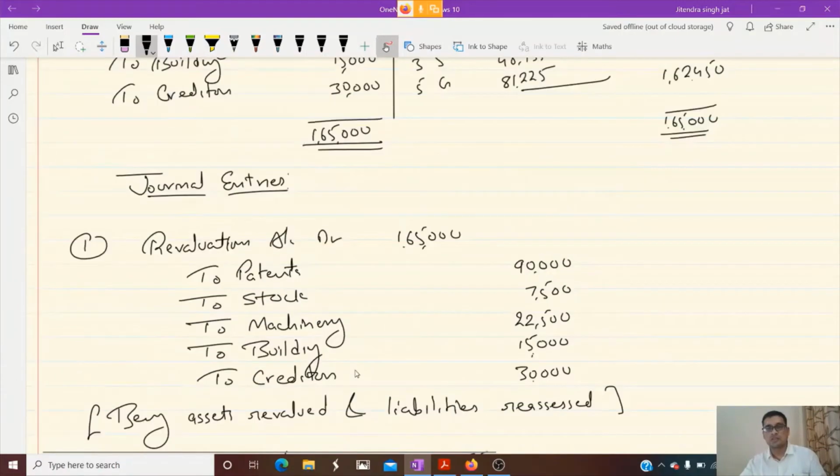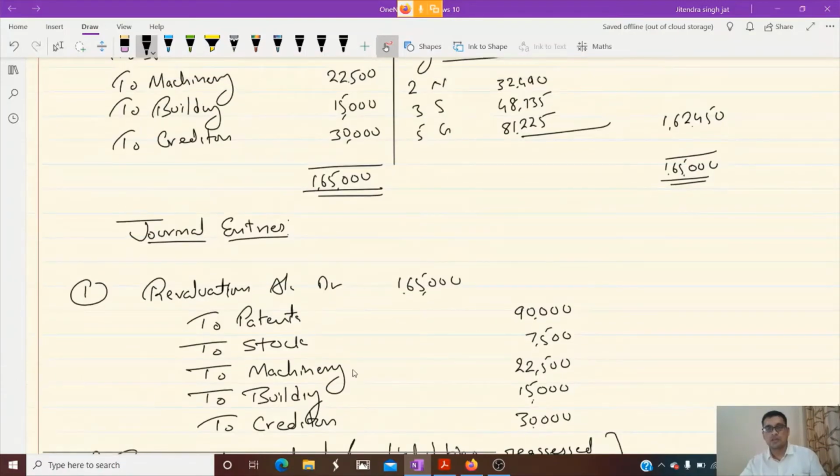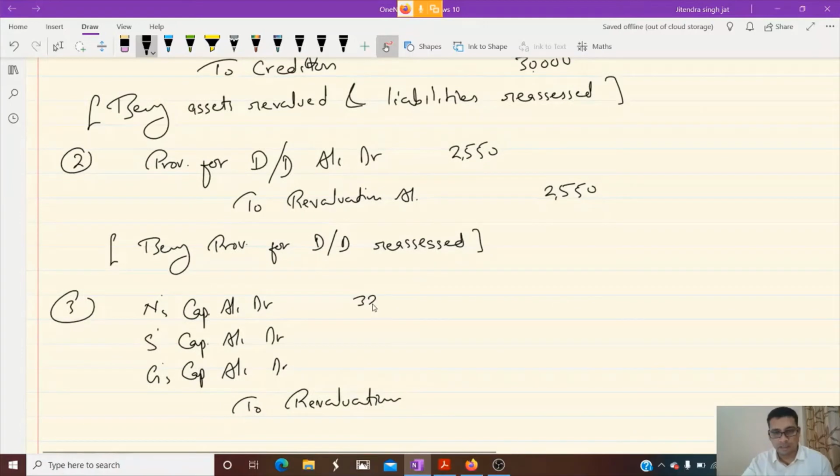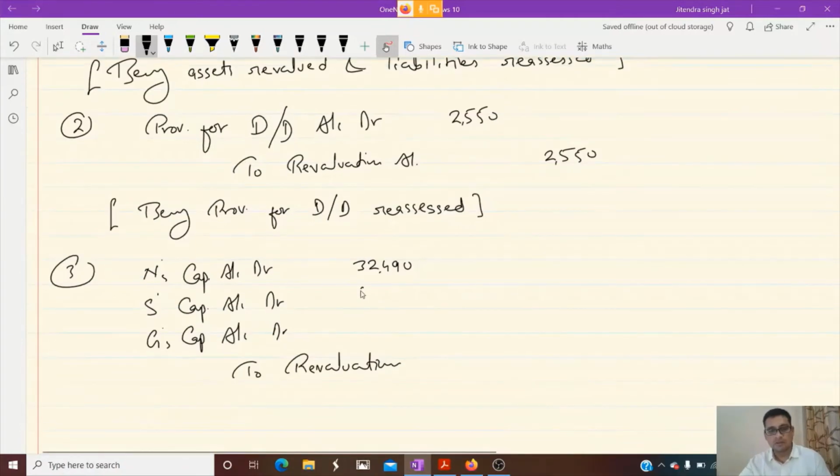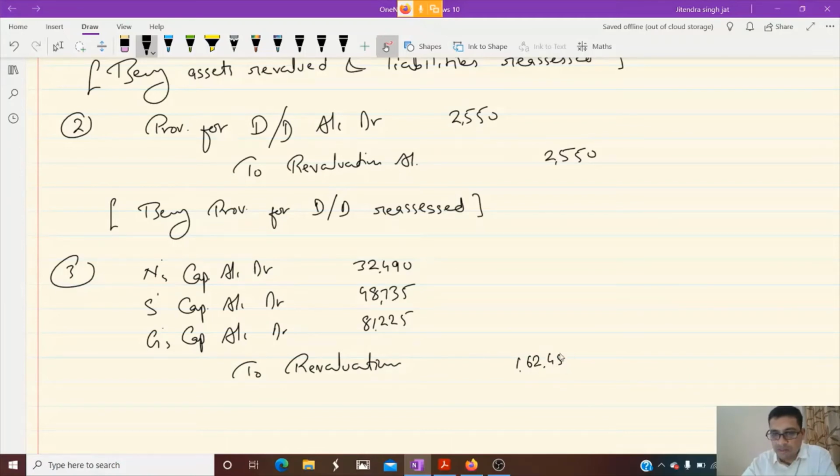N's is 32,490, S's 48,735, and G's 81,225. And the total is 1,62,450. Very good.